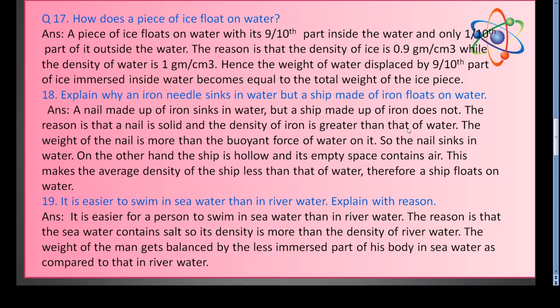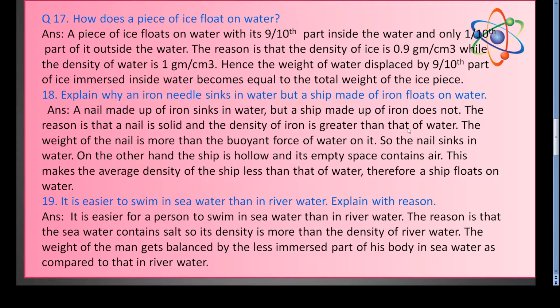Question number 17. How does a piece of ice float on water? A piece of ice floats on water with its 9/10th part inside the water and only 1/10 part of it outside the water. The reason is that the density of ice is 0.9 gram per centimeter cube, while the density of water is 1 gram per centimeter cube. Hence, the weight of water displaced by 9/10th part of ice immersed inside water becomes equal to the total weight of the ice piece. Next question.